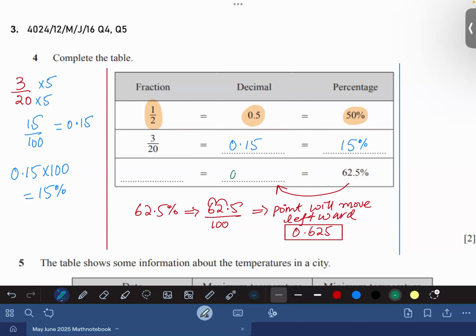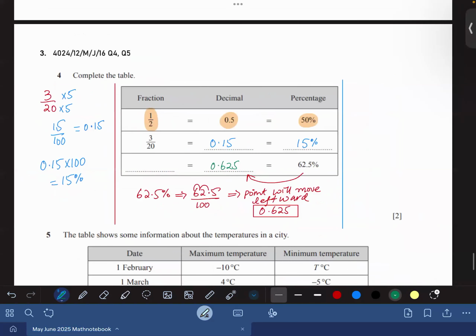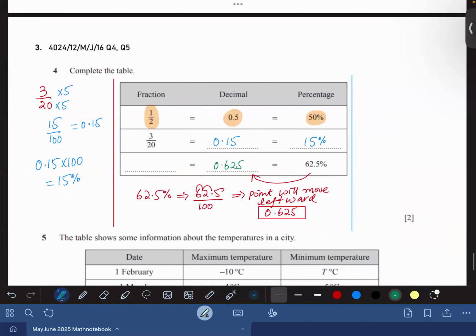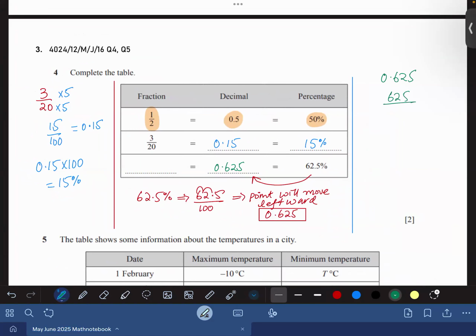So that would be 0.625. Now, how to write this as a fraction? So now write this as a fraction. 0.625, 625 by 1000. Everybody, can I write like that? All of you, beta, can I write like that? Aron, can I write like that or not? 0.625 is a decimal, and now this is a fraction. Agree?